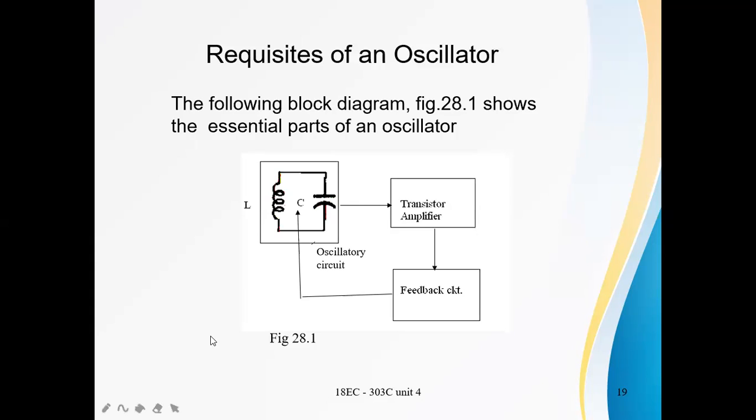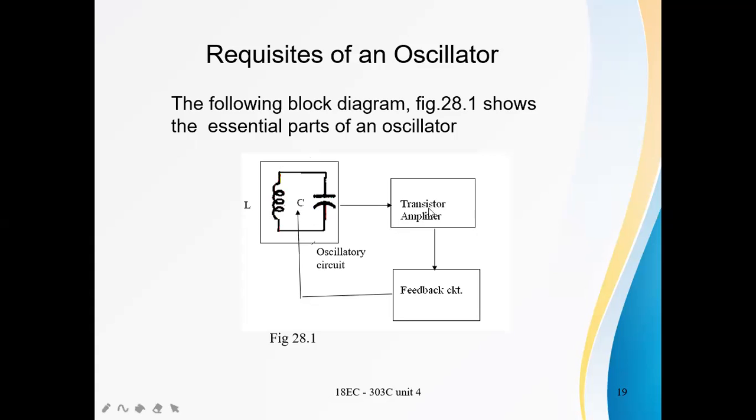So this is the circuit diagram. This is the amplifier circuit, and the output is fed to the feedback circuit. The output of the feedback is given to the oscillatory circuit. This is the oscillator circuit. It is a tank circuit with a parallel combination of LC elements. Whatever may be the generated signal, this tank circuit produces the oscillations.